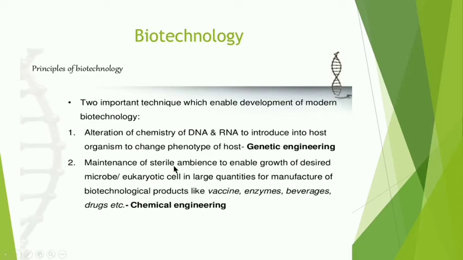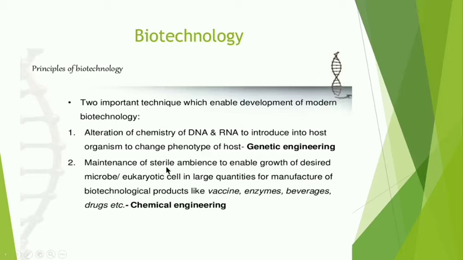So maintenance of sterile ambience, definitely when we are doing the experiments here, a microbial contamination free ambience is a must for this work in biotechnology.